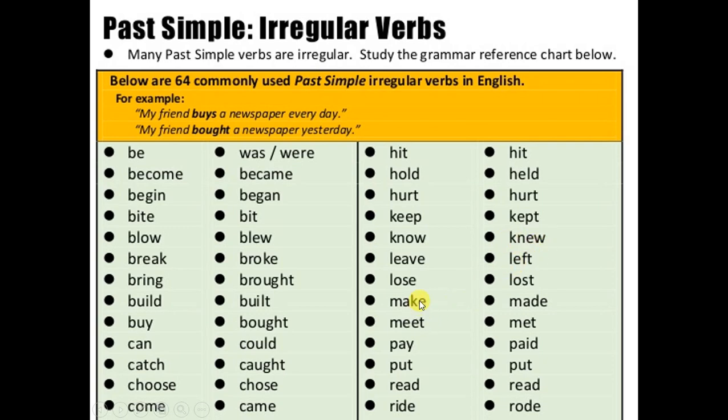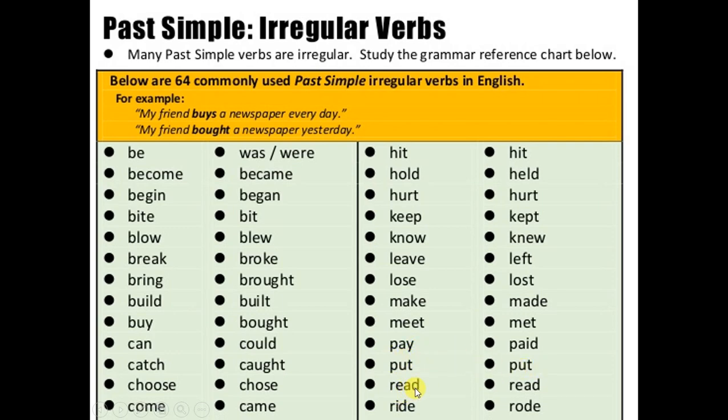Or maybe make, I make a cake today. And the past is made. I made a cake yesterday morning or yesterday night or last year. Time expressions, don't forget that. Another one, for example, this doesn't change. Put and put.